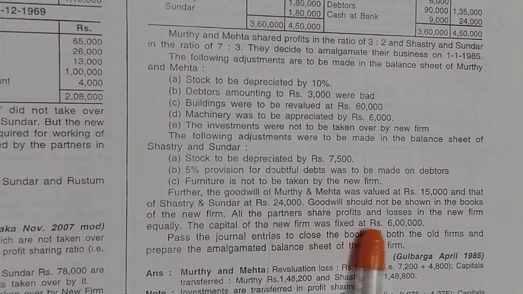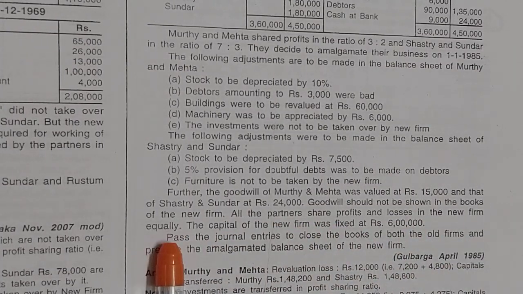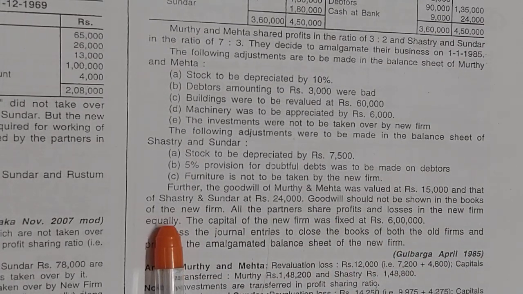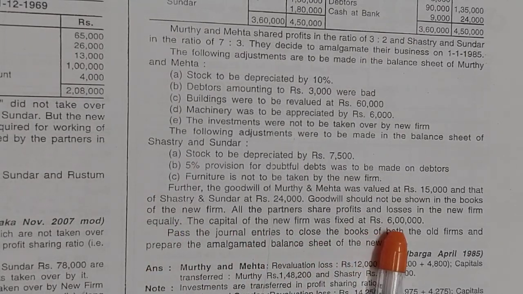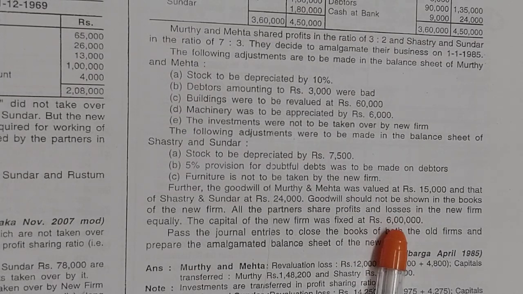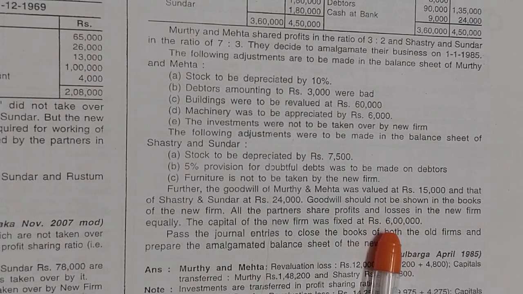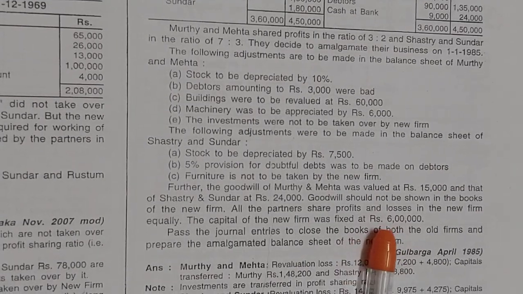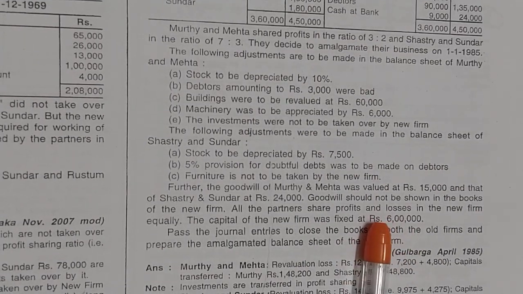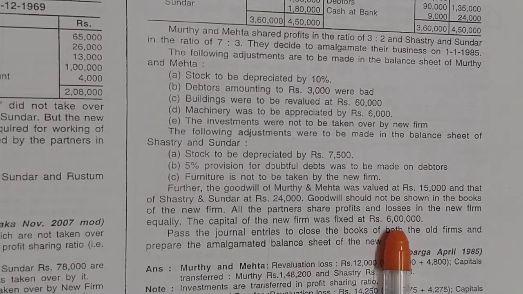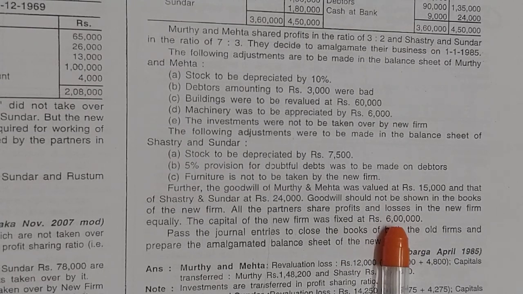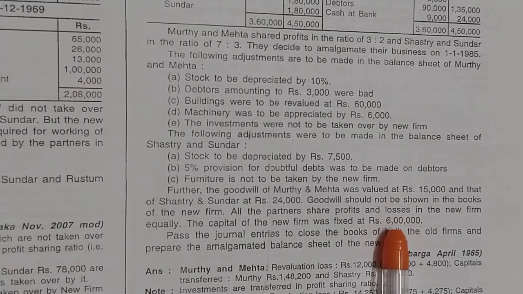All the partners share profits and losses in the new firm equally, equally in the sense 1:1:1. Now, the capital of the new firm was fixed at 6 lakh rupees. This is the new adjustment in our problem. With 6 lakh rupees fixed and the profit sharing ratio 1:1:1, each partner will get how much? 6 lakhs divided by 4, so you will be getting 1,50,000 for each partner.